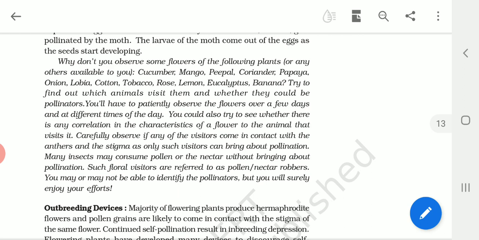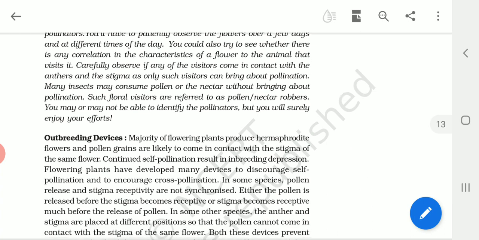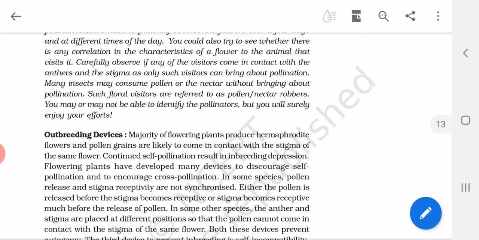So what is an advantage of this autogamy and what is a disadvantage of autogamy? The advantage is that there is assured seed set, isn't it? Even in the absence of pollinators. If there are no pollinators, even then what will happen? The pollination will occur because the flowers are closed. So the anthers of the same stamens will fall on the stigma of the same flower. So therefore self-pollination may occur. Okay, but what is the disadvantage of that? The disadvantage is that we don't have any other characters. There will be no new characters formed in them. So these we can say are the devices for autogamy.